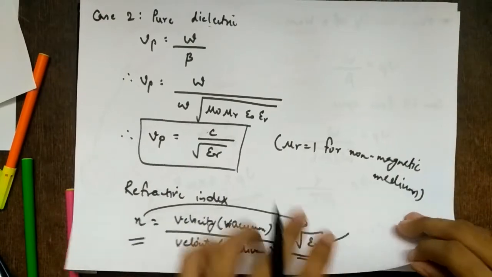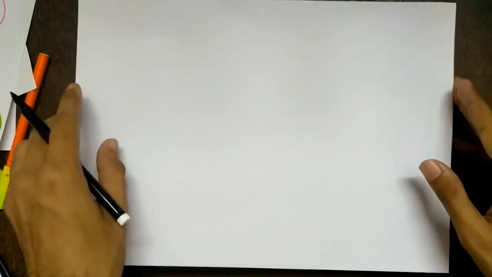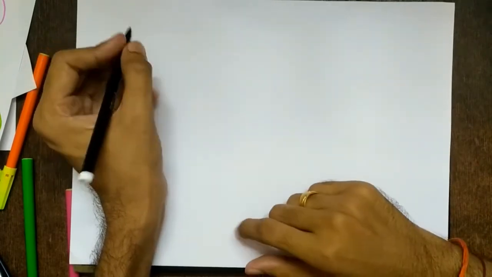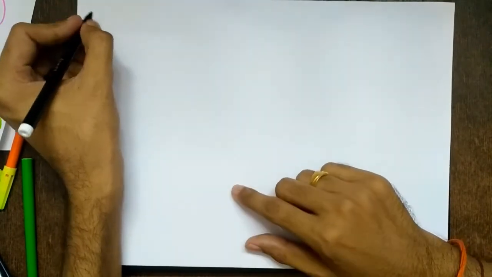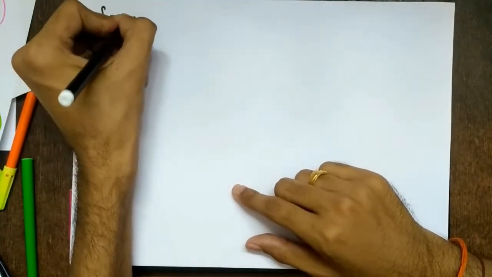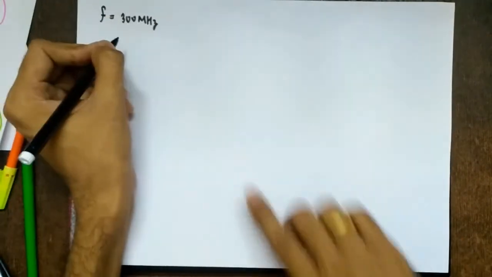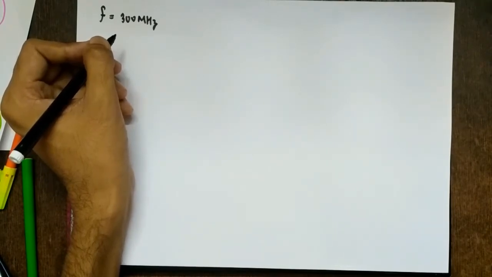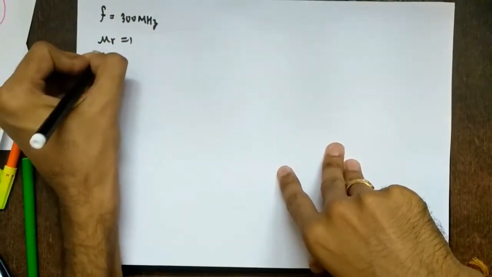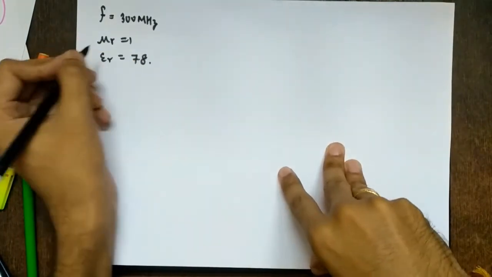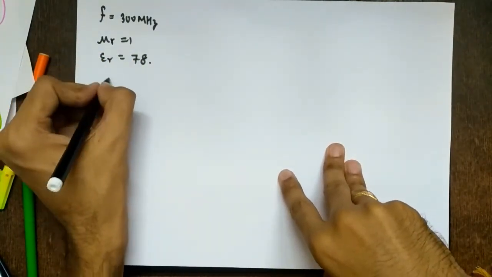This is the second thing we get from this. Again we have numericals based on this, so let's go to the numericals. I forgot to note them down, so I'll just dictate them and write what quantities are given. A 300 megahertz wave is propagating through fresh water, assuming a lossless medium, mu r equal to 1 and epsilon r equal to 78. Find the phase constant, that is, we have to find beta.